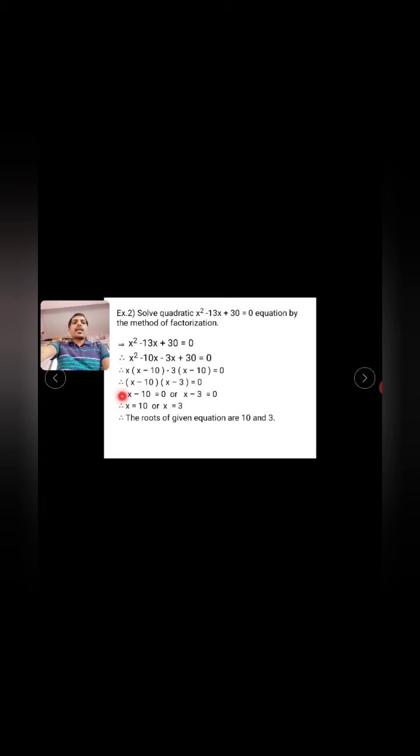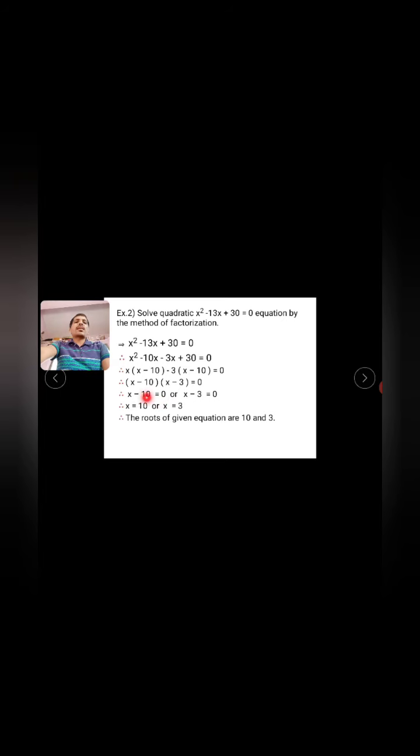That means the first bracket x minus 10 is 0, or x minus 3 is equal to 0. So x minus 10 is equal to 0, that means x is equal to plus 10. Changing the side, minus 10 on the LHS becomes plus 10 on the RHS.